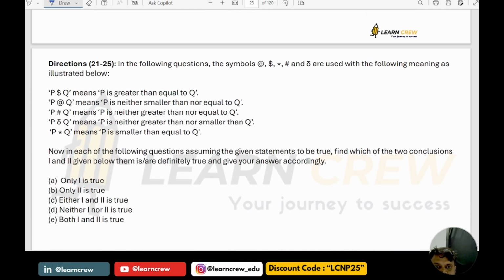P dollar Q means P is greater than or equal to Q. P at the rate Q means P is neither smaller than nor equal to Q, which means P is greater than Q. P hash Q means neither greater than nor equal to, so P is less than Q. Now P rho Q means neither greater than nor smaller than, which means P is equal to Q. Now P star Q means P is less than or equal to Q. This is what is given.